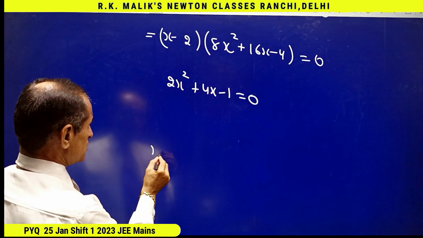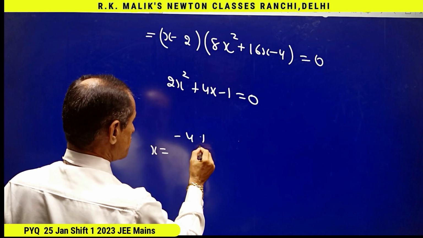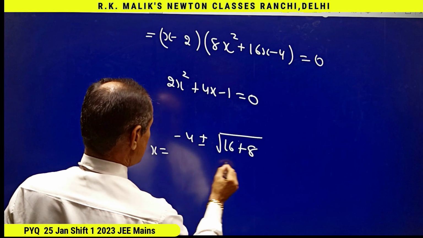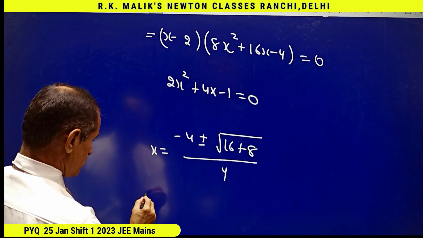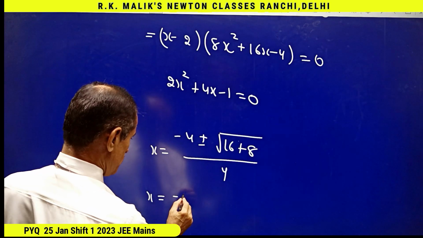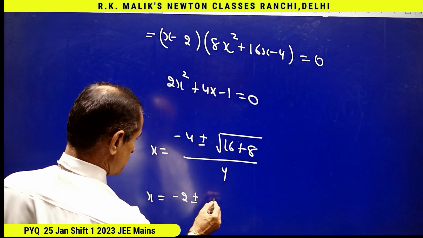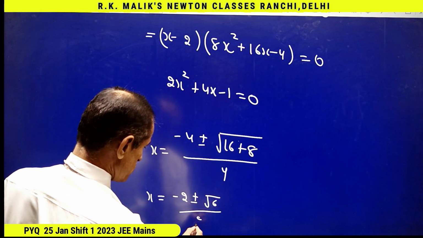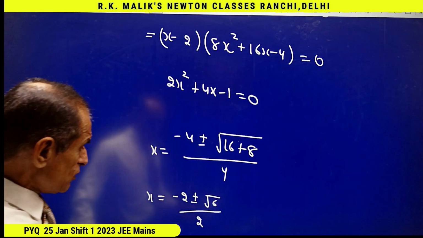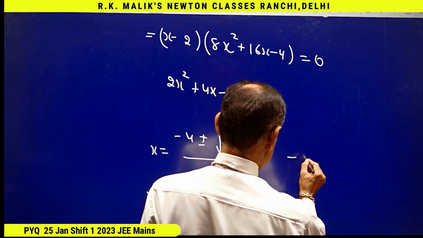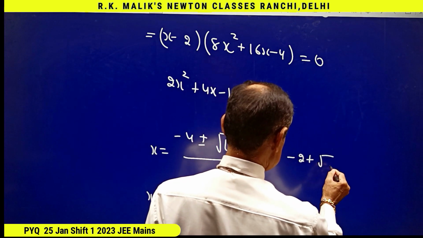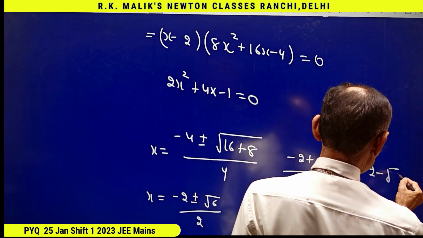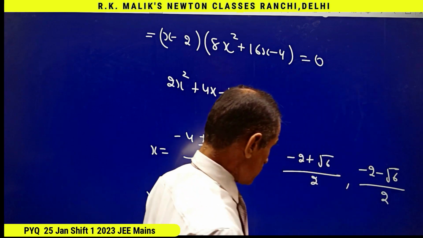That is, the value of x is (minus 4 plus minus under root 16 plus 8) by 4. That is x equal to (minus 2 plus minus under root 6) by 2. That is, the two roots are (minus 2 plus root 6) by 2, and the second root is (minus 2 minus root 6) by 2.